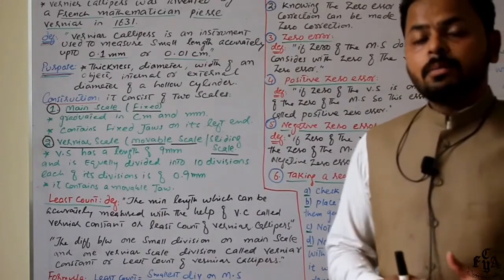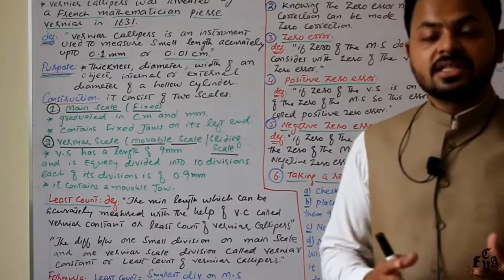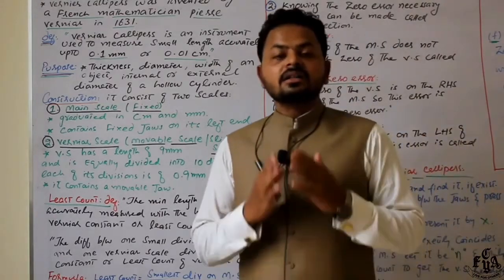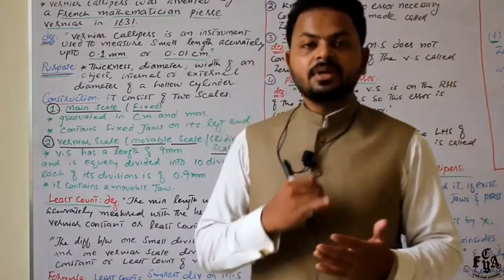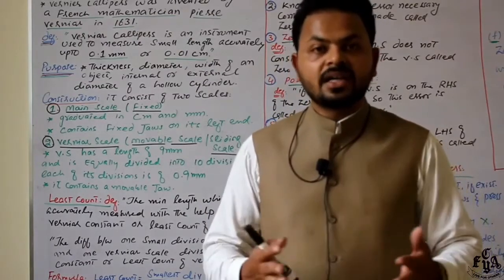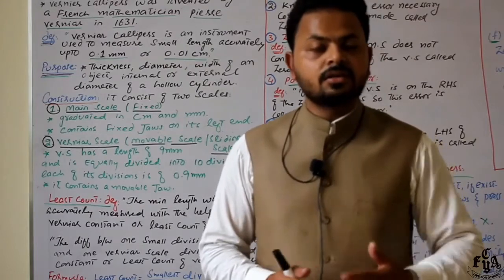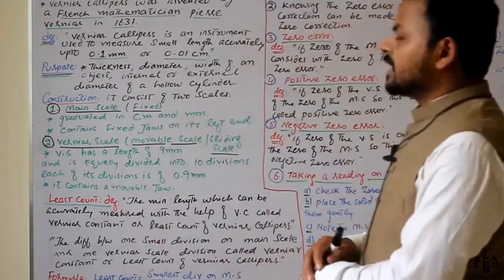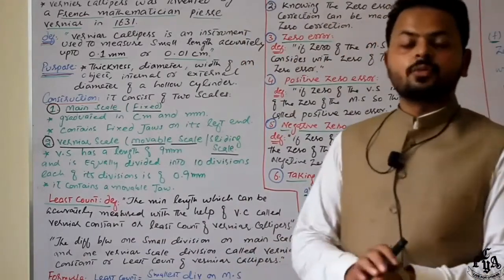Okay, now do remember one thing, why we use this vernier calipers. This vernier caliper is used to find out the thickness, internal diameter, and external diameter of a solid cylinder. It is also used to find out the depth of a solid cylinder, or the depth of a certain body also. We can use it.